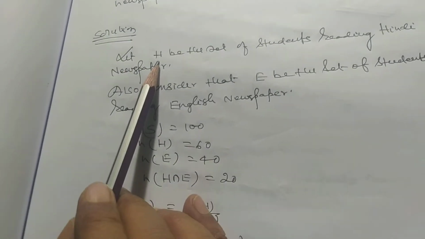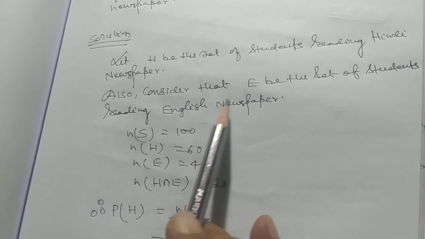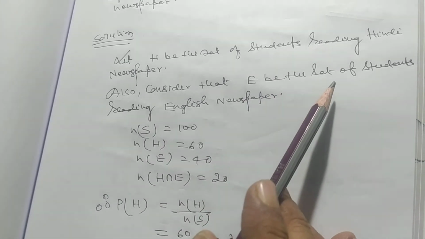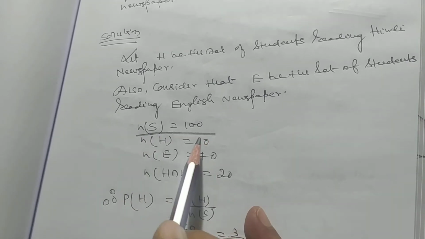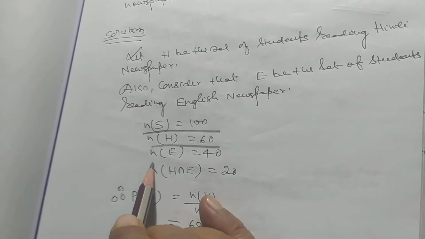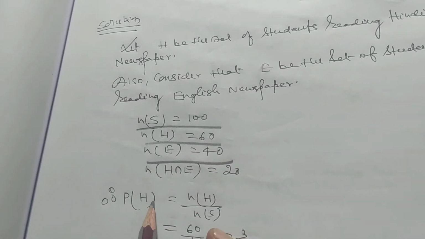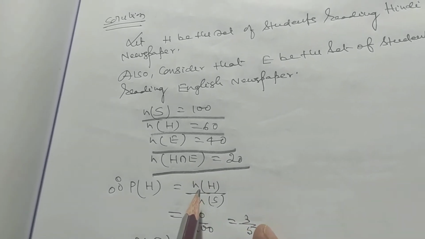My dear students, let H be the set of students reading Hindi newspaper. Also consider that E be the set of students reading English newspaper. Cardinal number of S is equal to 100. Cardinal number of H is equal to 60%. Cardinal number of E is equal to 40%. Cardinal number of H intersection E is equal to 20%.